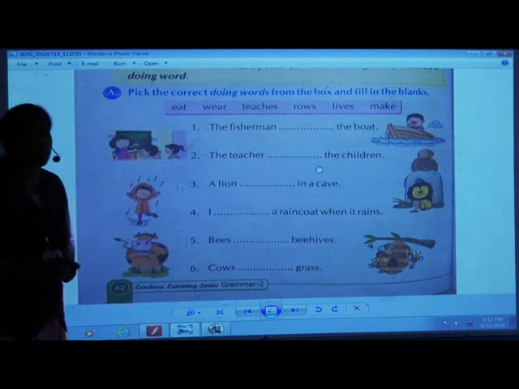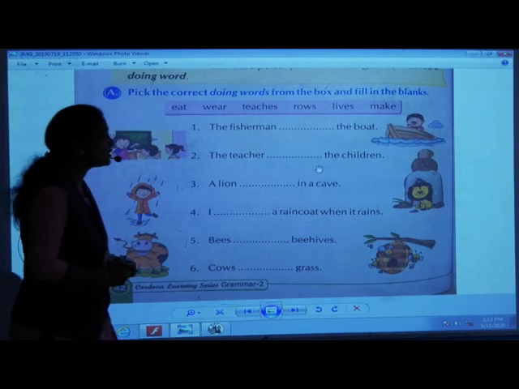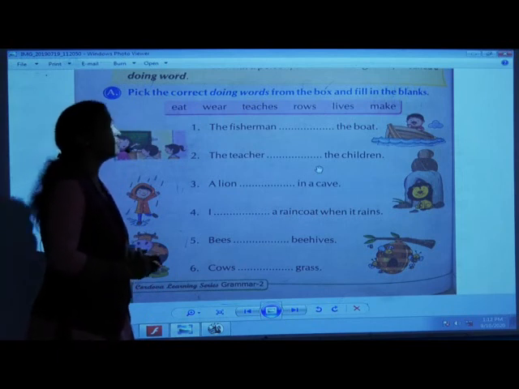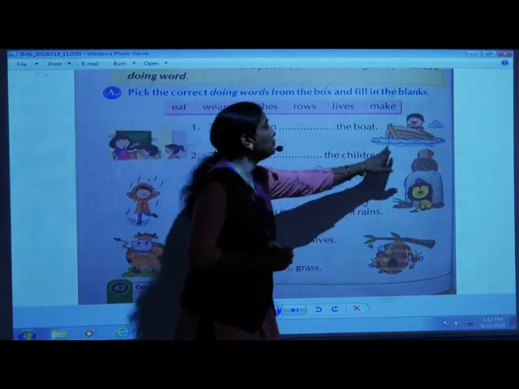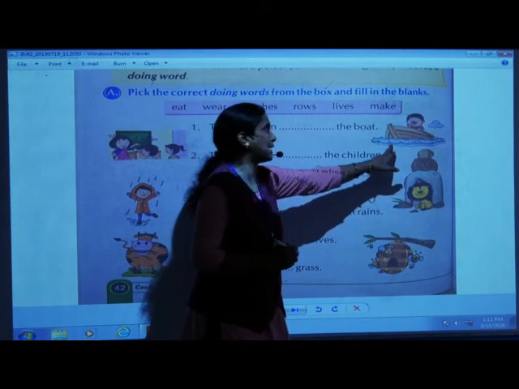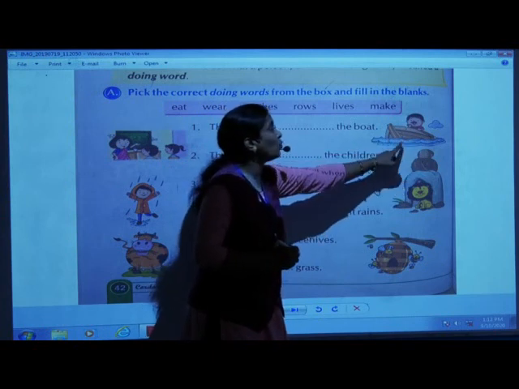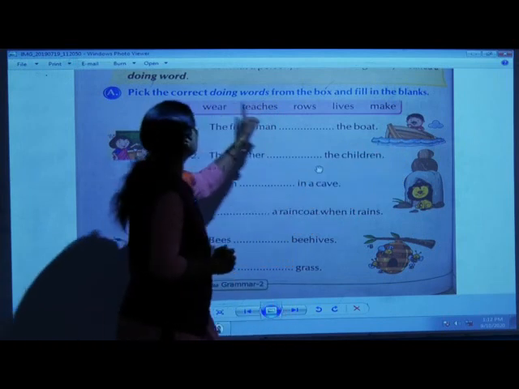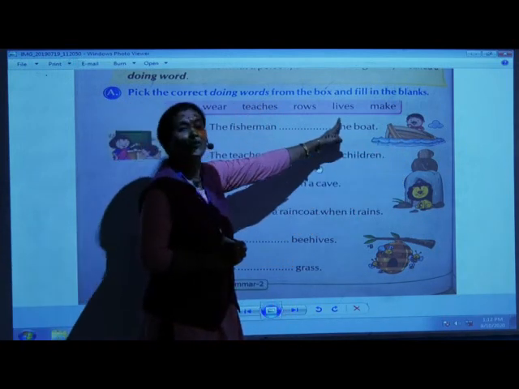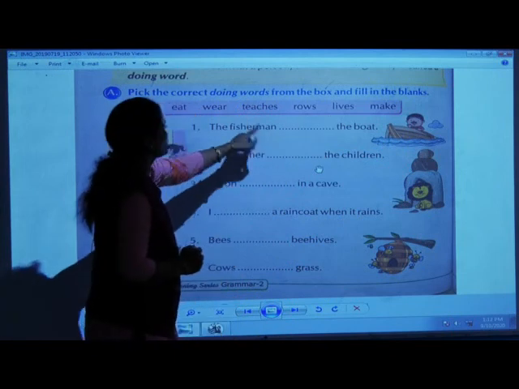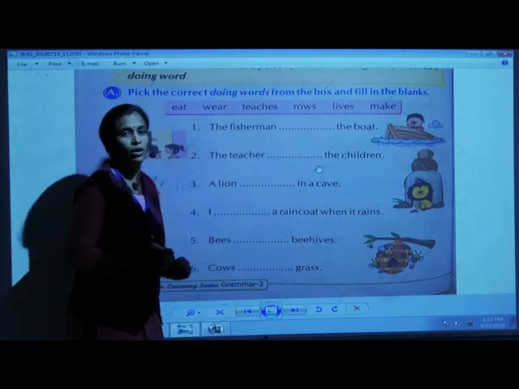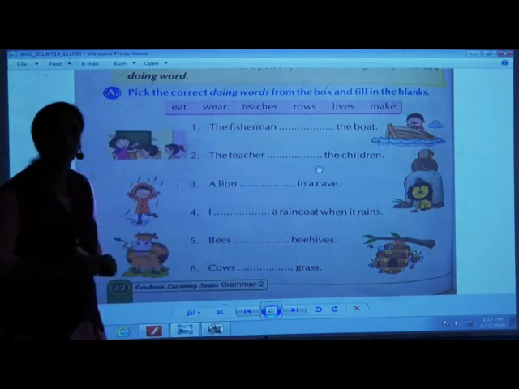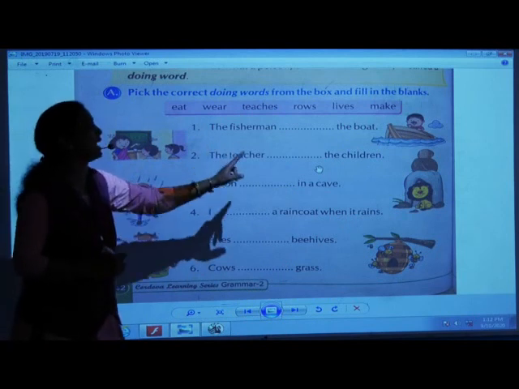You can try yourself also. For help, you can see the pictures given aside. See that fisherman, what is he doing here? You can think over the action and search those actions from these boxes and write in the blank. So the fisherman dashed the boat.